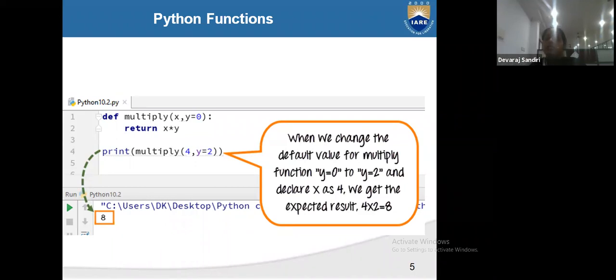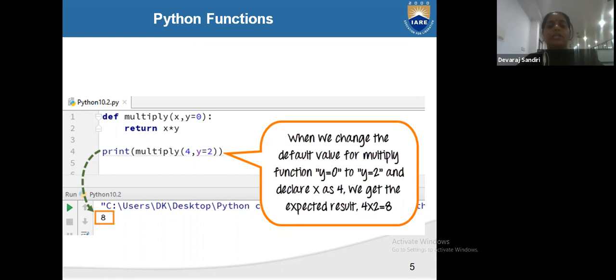When you are changing the default value for a multiply function, y is equal to 0 to 2. Before you gave y is equal to 2, y is equal to 0 is the default value. If you do not give the argument anything, it will be taken as 0. When you give the value, see y is equal to 2 you gave. When you are passing the value, print multiply 4 comma y is equal to 2, 4 is taken as x is equal to 4, that is confirmed. When you give y is equal to 2, the value changed from 0 to 2.